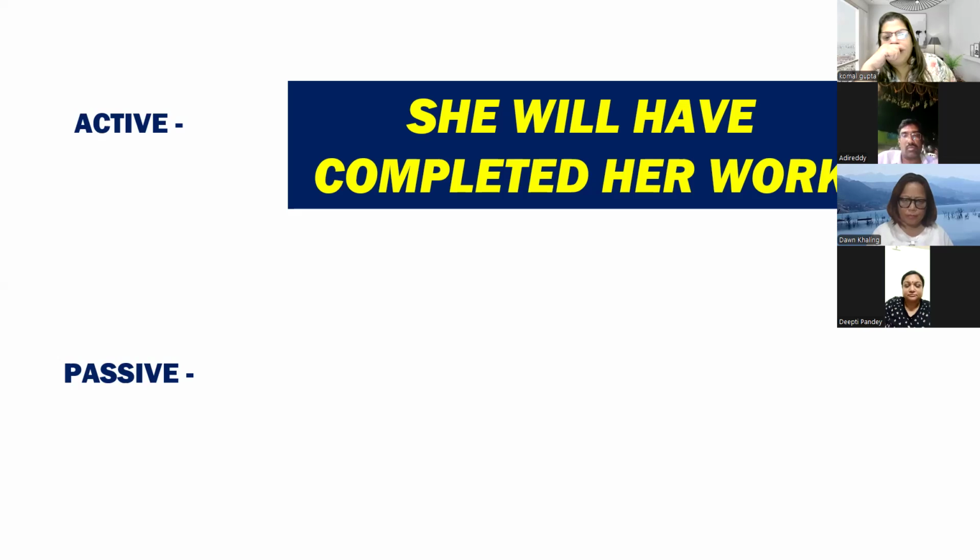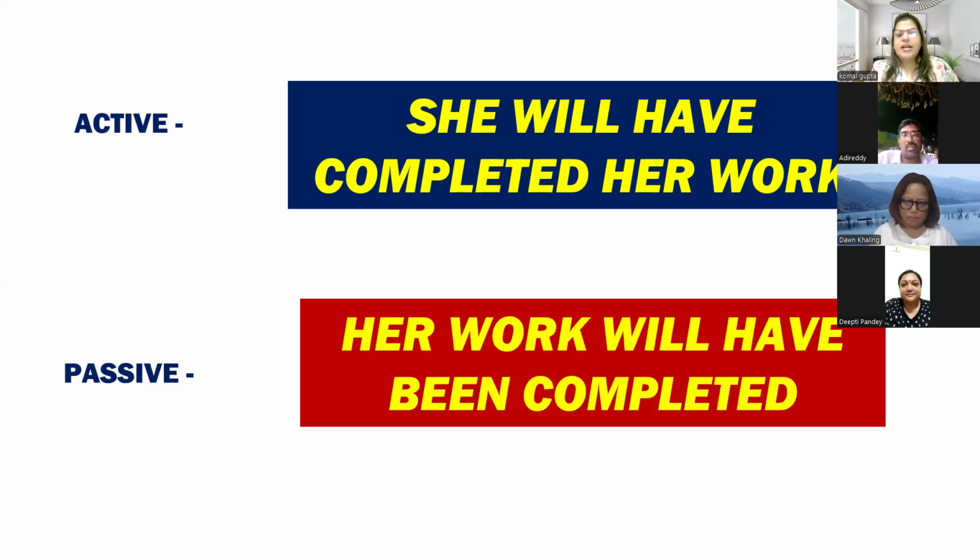Yes, Dipti. She will have completed her work. Her work will have been completed. Excellent. Very nice. Again, it is a future tense, so the auxiliary verbs remain as they are. But it is a future perfect tense, so you have to put one extra verb that is called been. Been.